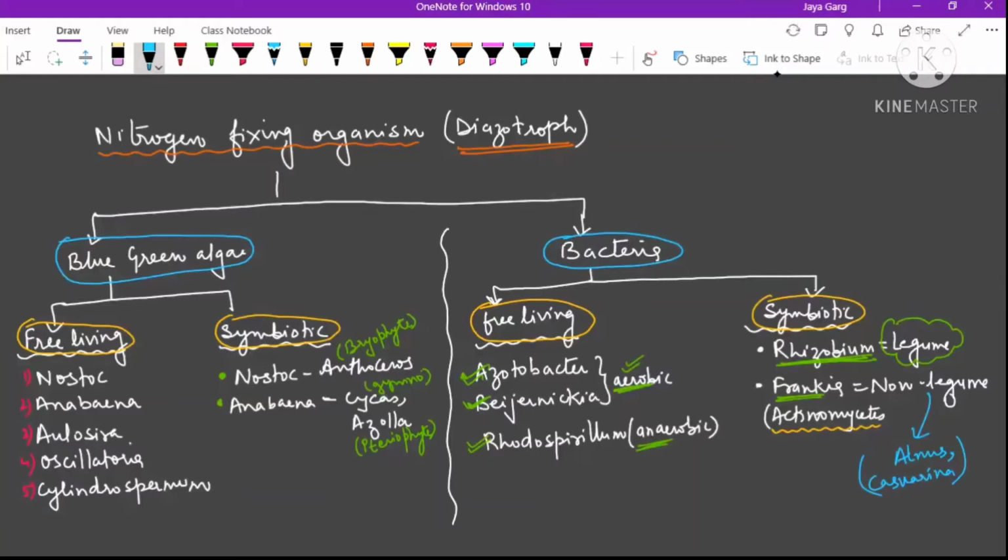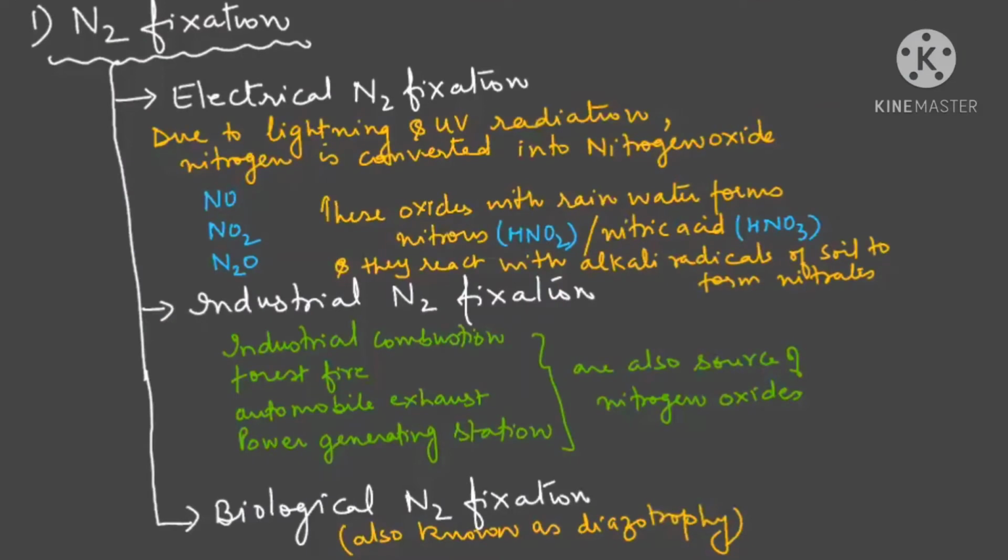These are the diazotrophs, meaning the microbes that fix nitrogen. Now let us start with the first topic, that is nitrogen fixation. Because we have already studied that we'll study this cycle with five headings, the first heading is nitrogen fixation.